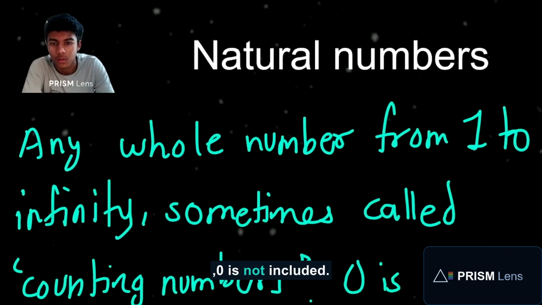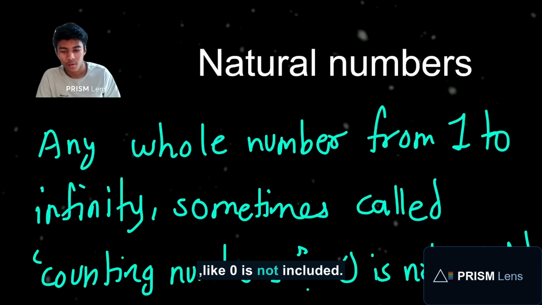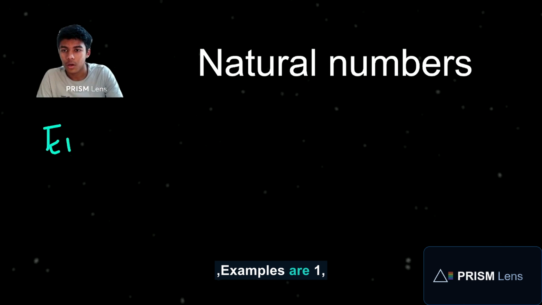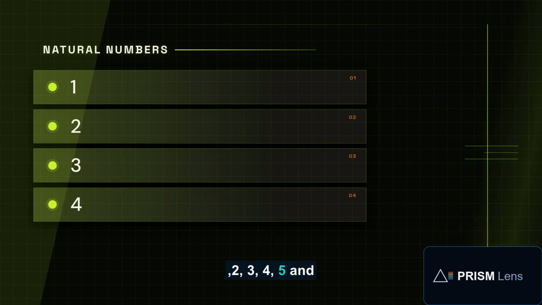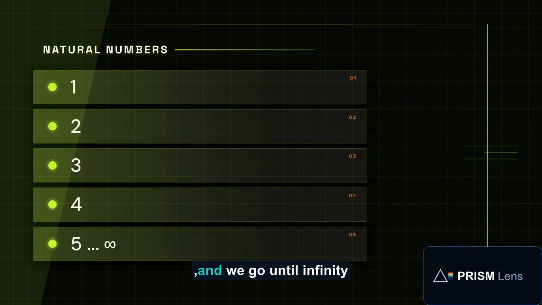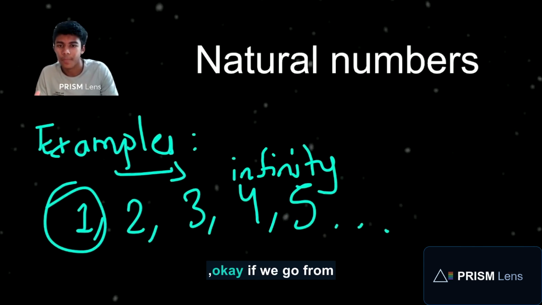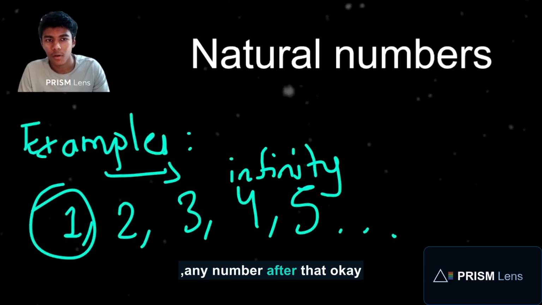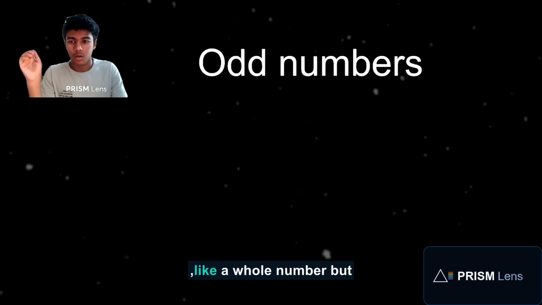Examples are 1, 2, 3, 4, 5, and so we start from 1 and we go until infinity. Infinity means it never stops, it keeps on increasing. So if we go from 1, not 0, to any number after that, that's natural numbers, also known as counting numbers.